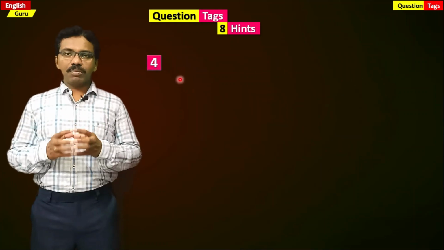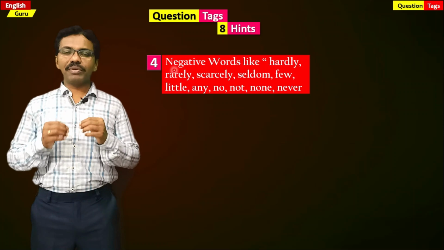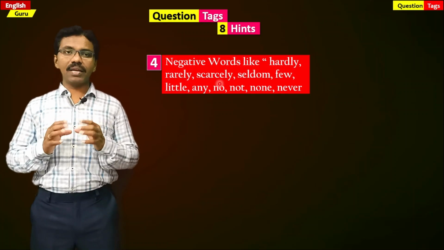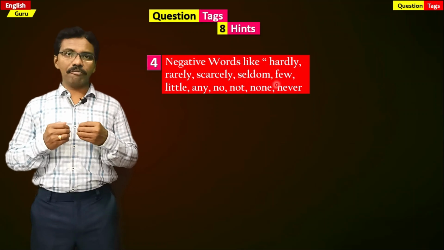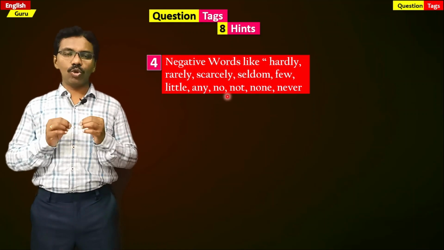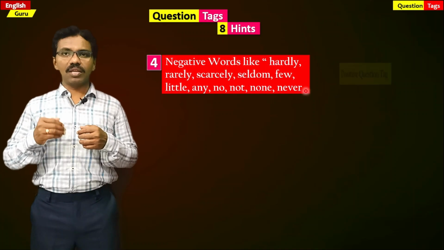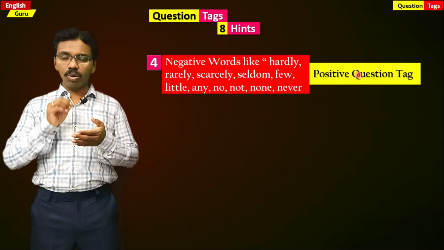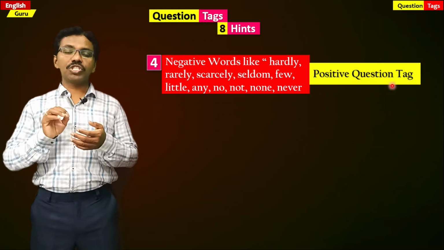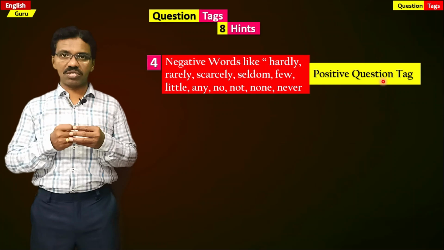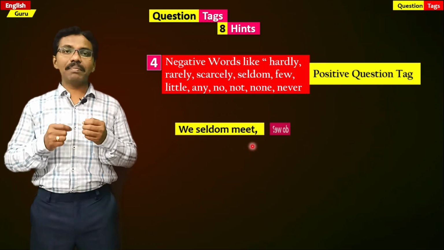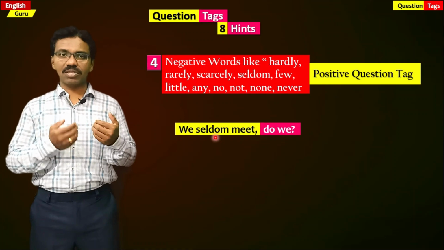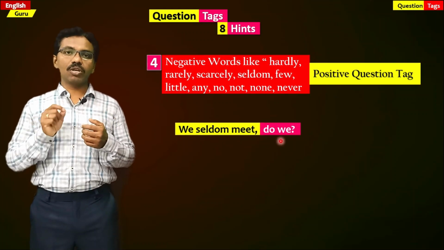The fourth important hint that we should remember while we write a question tag is whenever there are negative words like hardly, rarely, scarcely, seldom, few, little, any, no, not, none, never. These are all negative words. When they are used in a statement, we always should write a positive question tag for these words. For example, we seldom meet. Do we? Seldom means never. So it's a negative statement. That's the reason we have written a positive question tag.